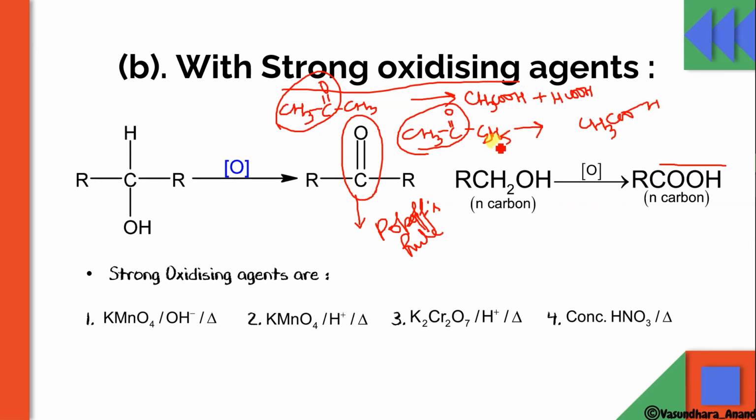Yes. And here on this side, again the 2 carbons are left. So make an acid of 2 carbons. That means again CH3COOH. So you can make it 2CH3COOH. Clear? So this is Popov rule.